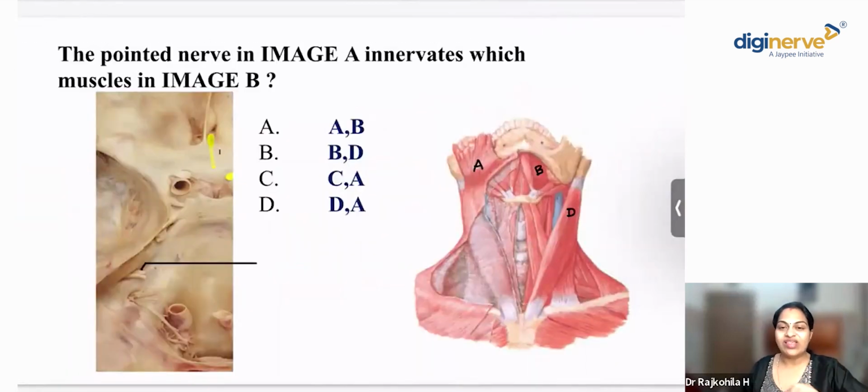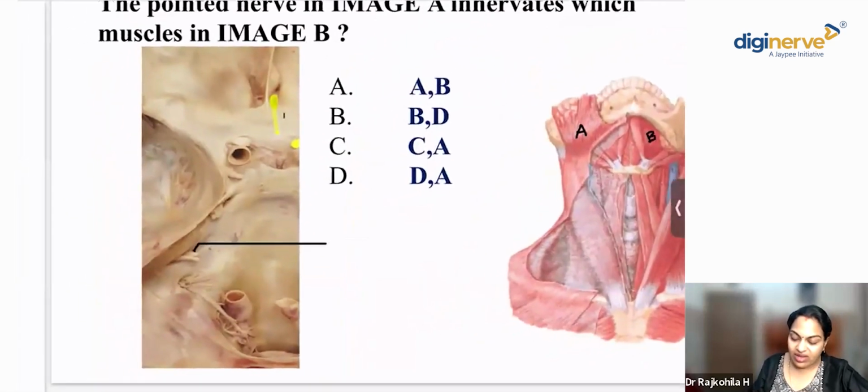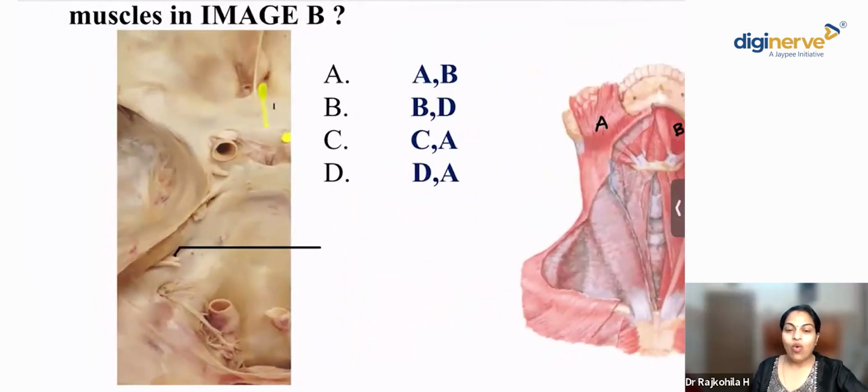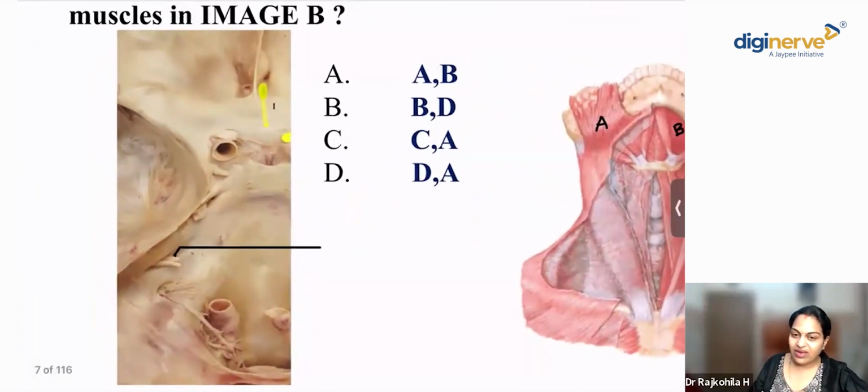Moving on to the next question. The pointed nerve in image A innervates which muscle in image B? I'll just zoom it. This is again an important image. What is it actually? You're getting to see the cranial nerves in the base of the skull. Can you identify which cranial nerve is marked here? Which cranial nerve is marked in this image? I'll zoom the picture a bit.